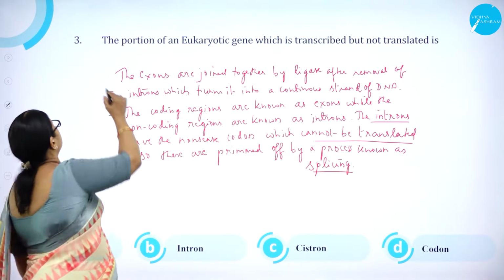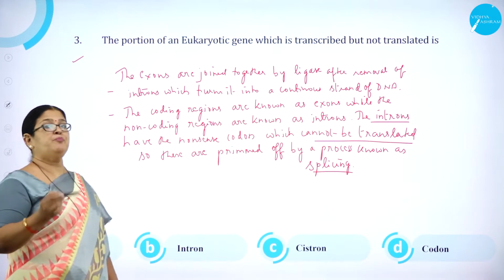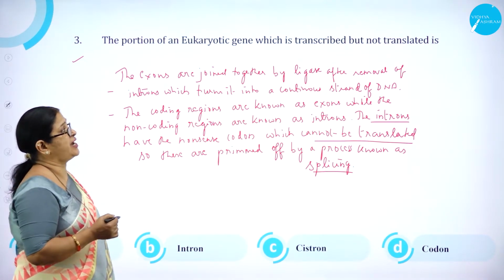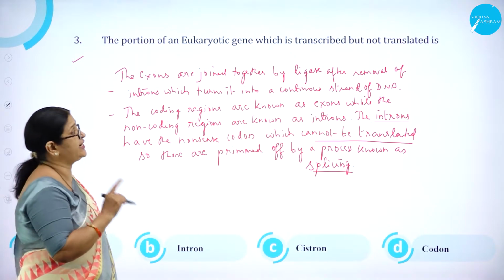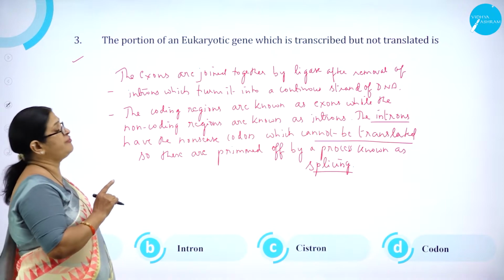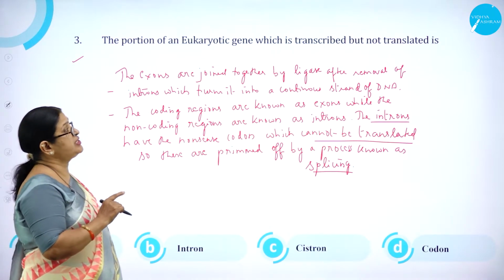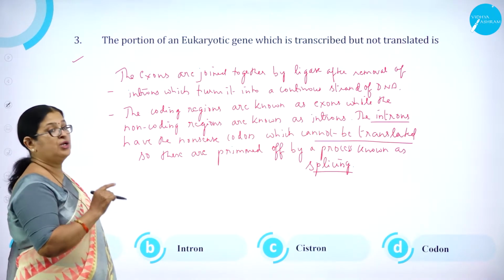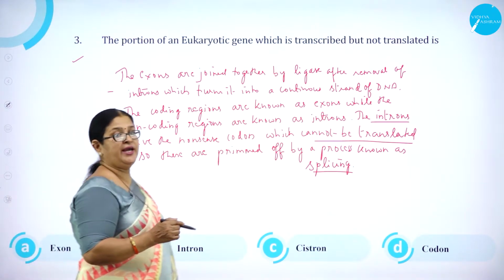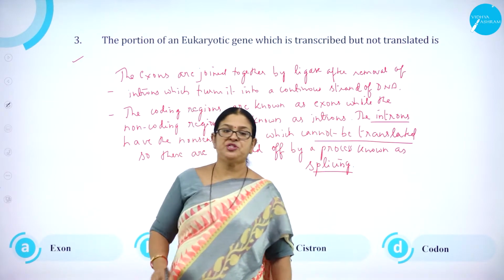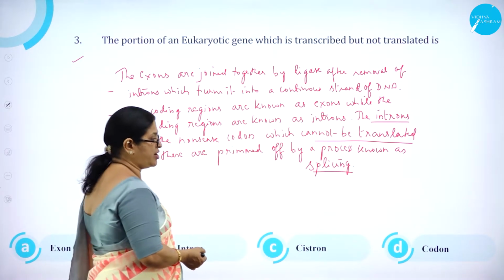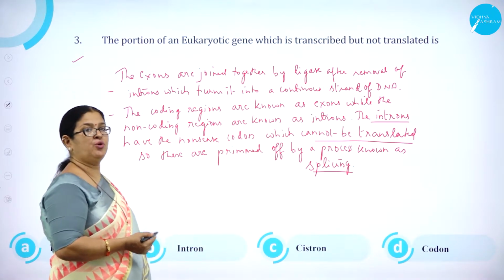Moving on to question number 3. The portion of a eukaryotic gene which is transcribed but not translated is: option A, exon; option B, intron; option C, cistron; and option D, codon.